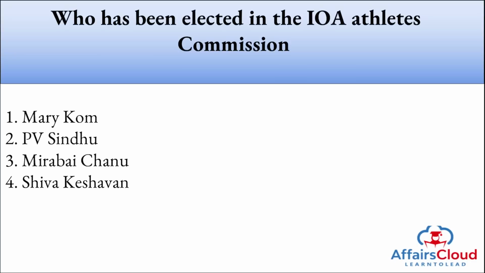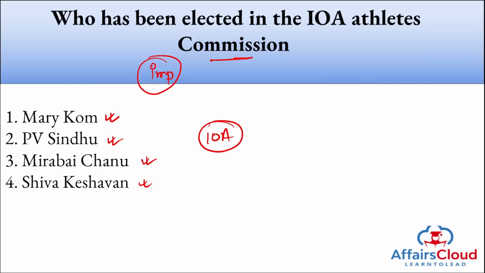Next, who has been elected to the IOA, that is Indian Olympic Association Athletes Commission? This is an important question, friends. Take a note of it. Which sports persons have been elected? Mary Kom, PV Sindhu, Mirabai Chanu, and Shiva Keshavan. All these 4 people have been elected to the IOA Athletes Commission. They were elected because under the new constitution of the IOA, the Athletes Commission must have equal representation of both male and female.